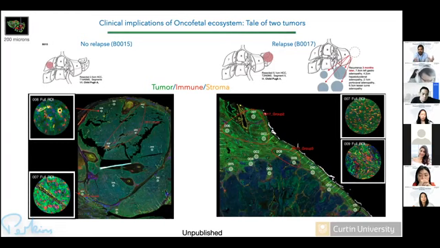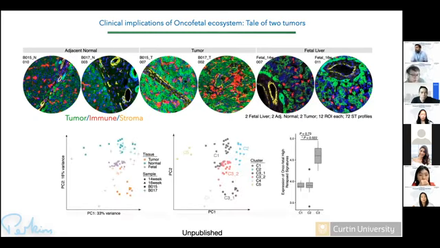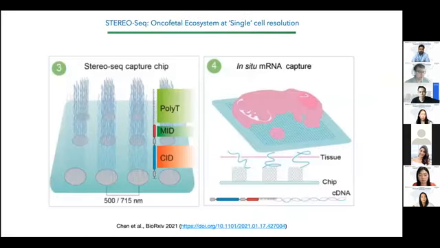So we did this spatial transcriptomics, and we looked into the areas based on the immune, stroma, and tumor markers. We also did the same experiment on the fetal liver, and what we could identify is that the patient who recurred earlier had more similarity in the transcriptomic profile to the fetal liver tissue. And again, when we look into these two patients, we found that the patient who recurred early has more oncofetal cells compared to the other patient.